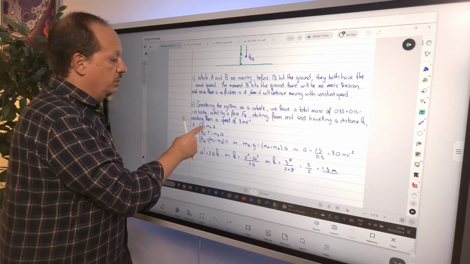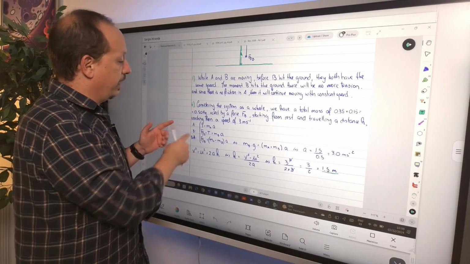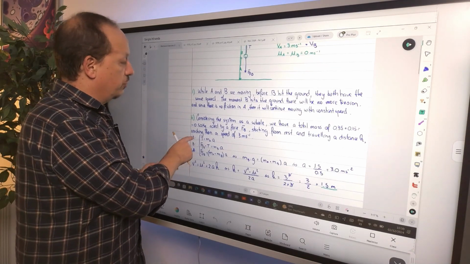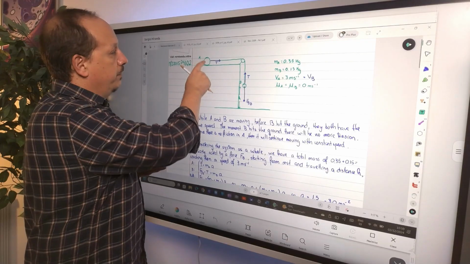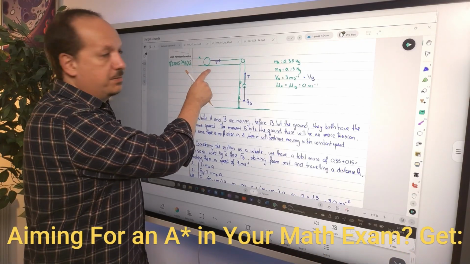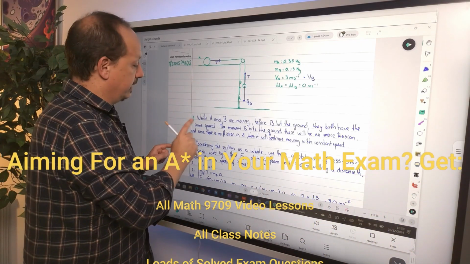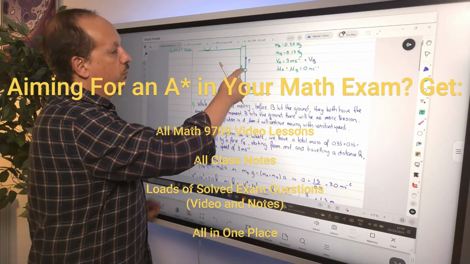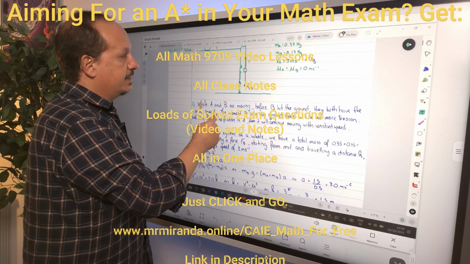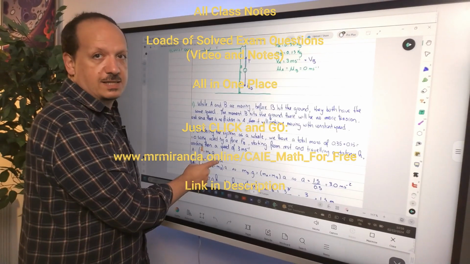Anyway, I just wrote over here the equations that you will have for A and B. So in relation to A, you just have the tension equals the mass of A times the acceleration. For B, you have two forces. So the weight of B minus the tension equals the mass of B times the acceleration.